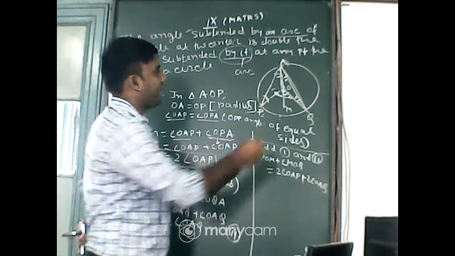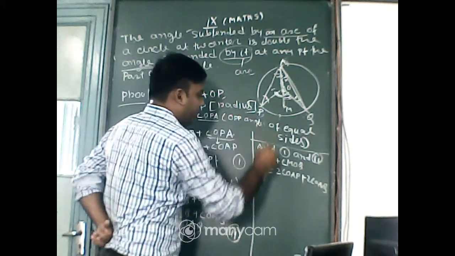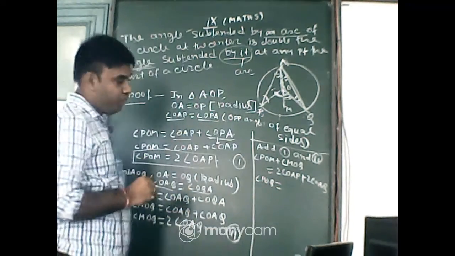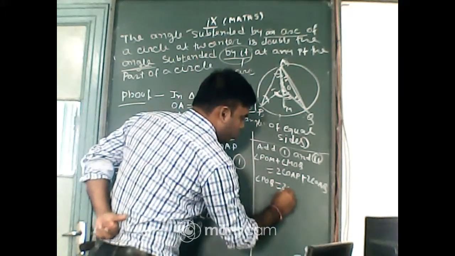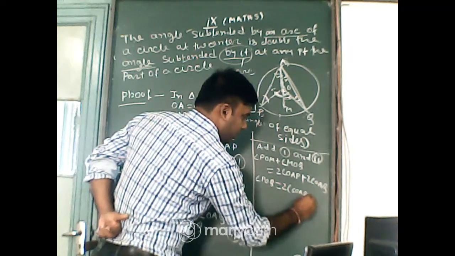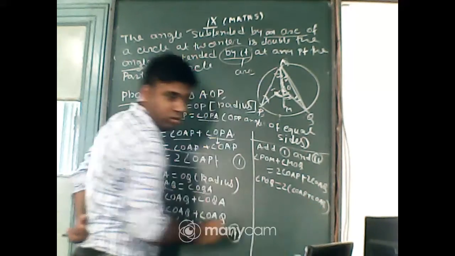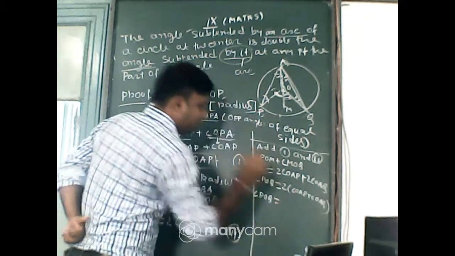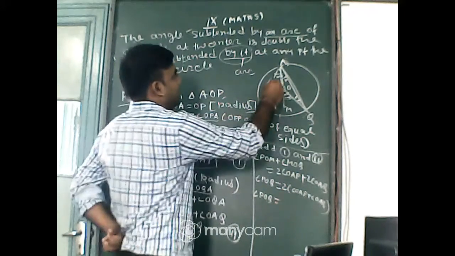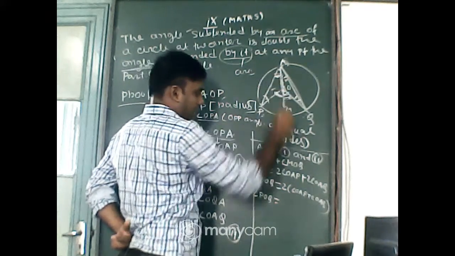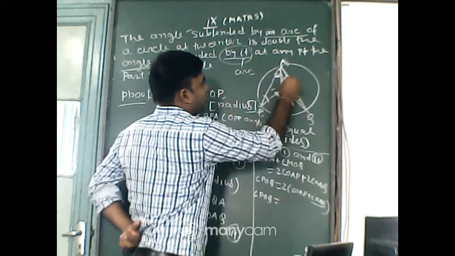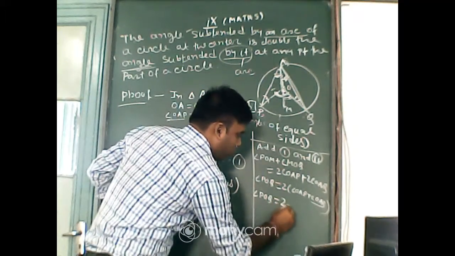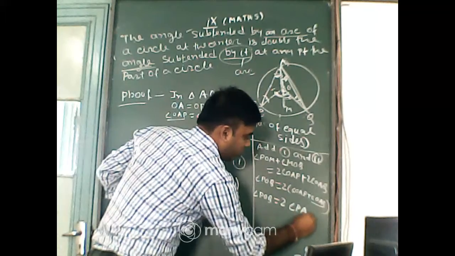If we add these two angles, you will get angle POQ, and taking 2 common, 2 of angle OAP plus angle OAQ. Now OAP means this angle, and OAQ means this angle. Add these two angles, then you will get 2 of angle PAQ.